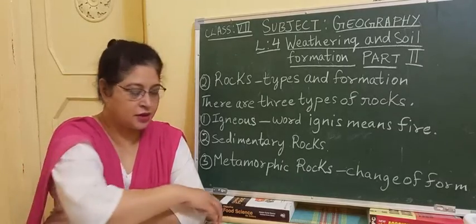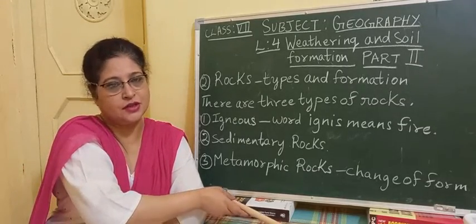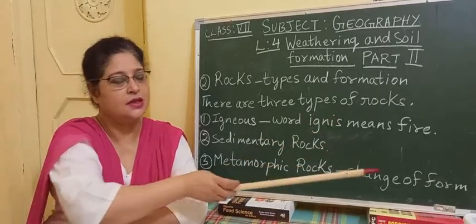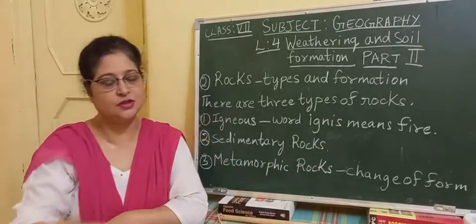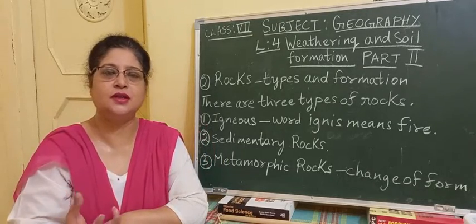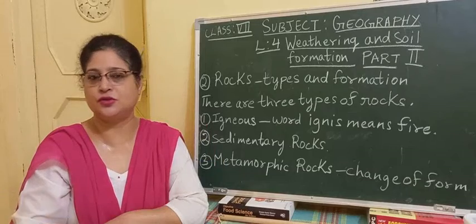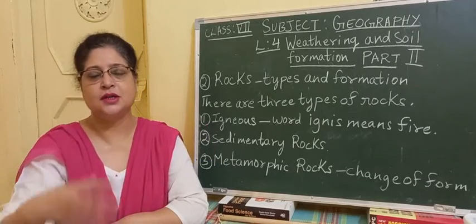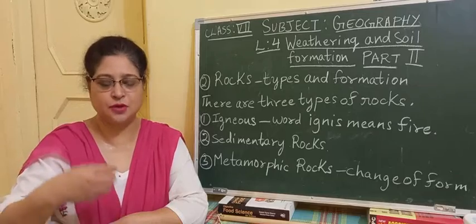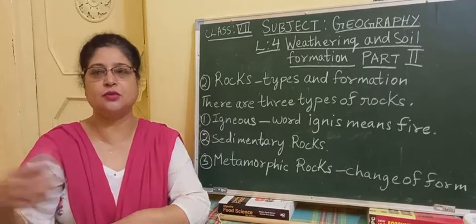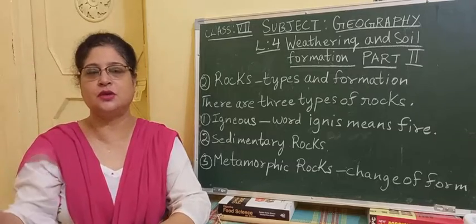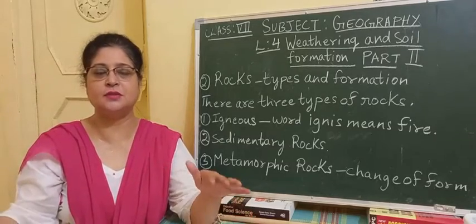The origin of igneous rock is from the molten lava which comes out from the eruption of volcanoes. When the volcanoes erupt, the hot molten magma comes out from inside the earth. Anything which is hot, when it cools down, it solidifies, it becomes solid.